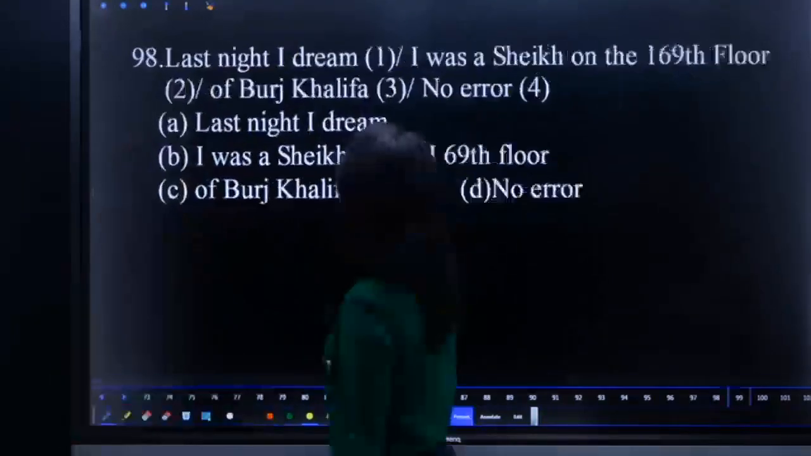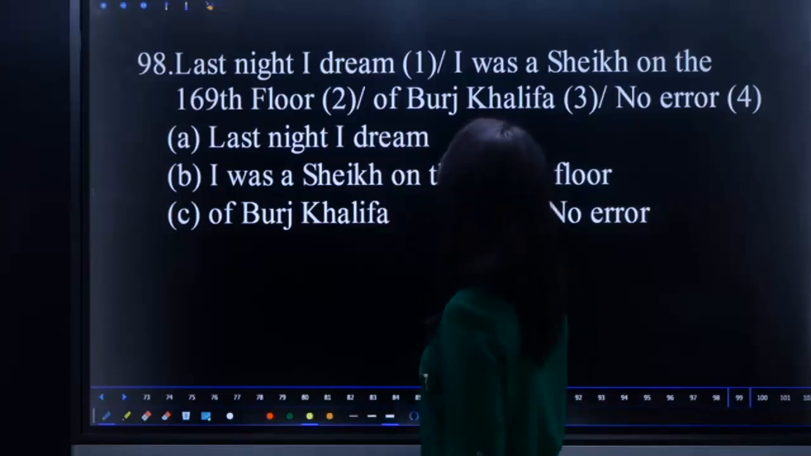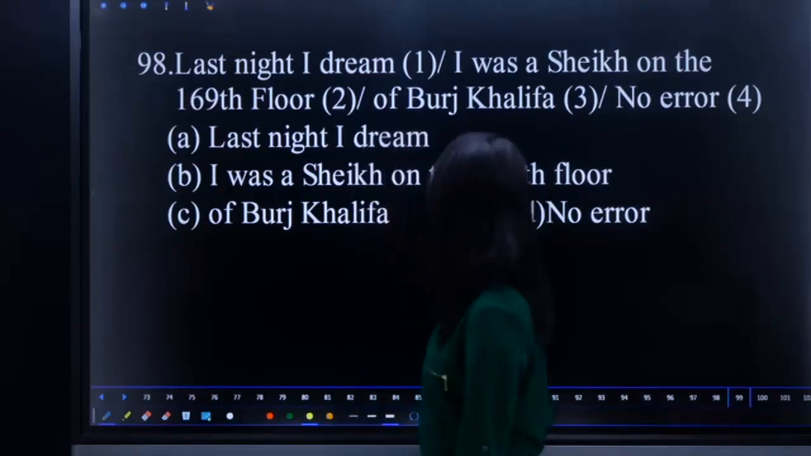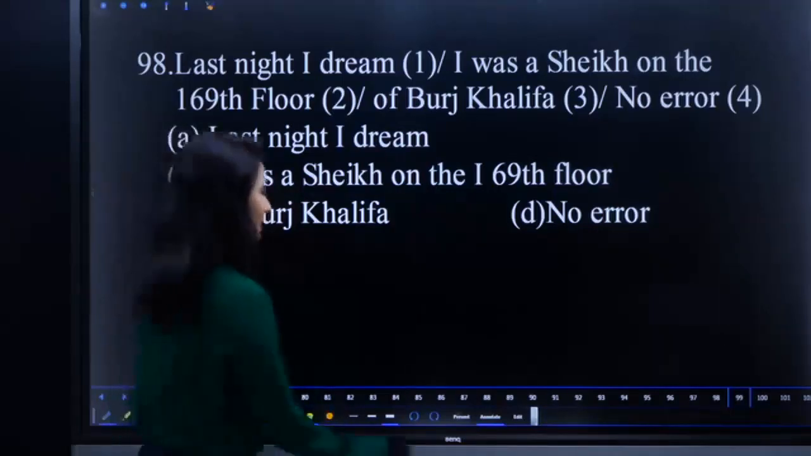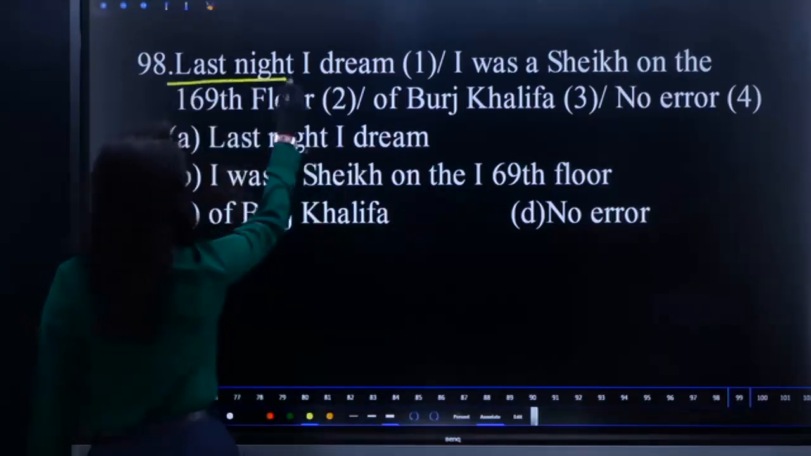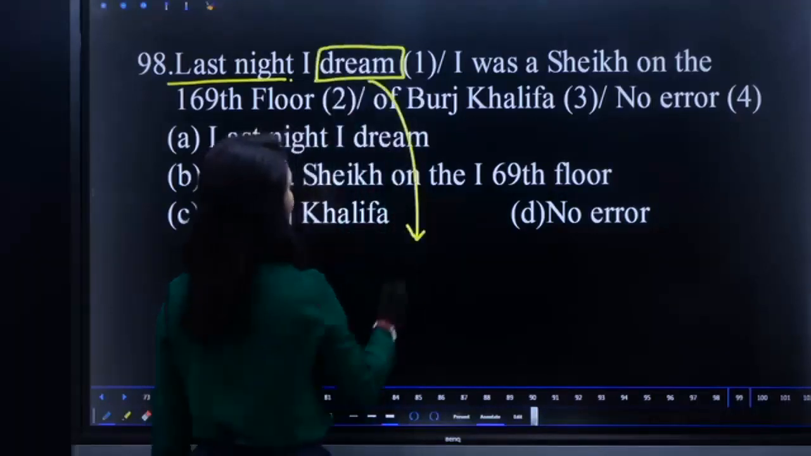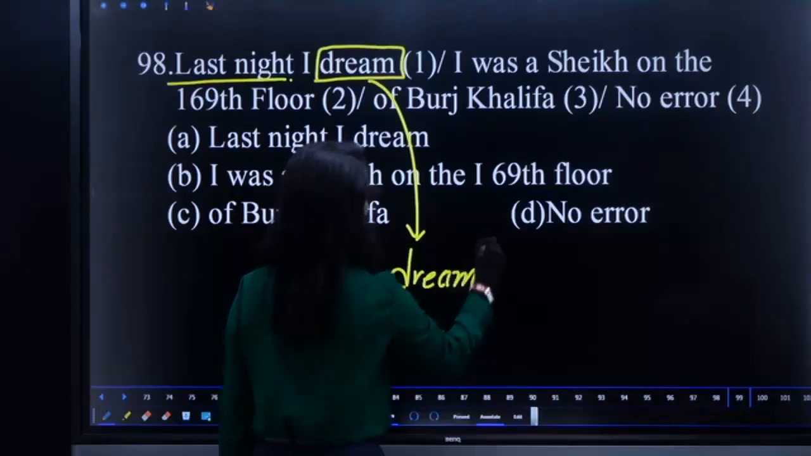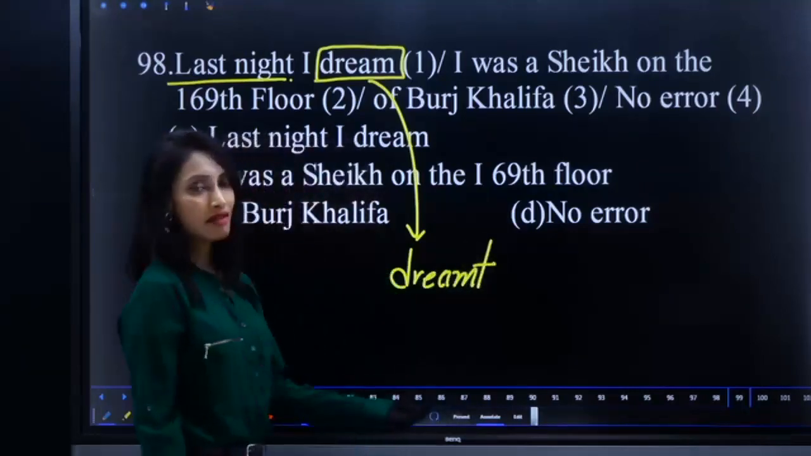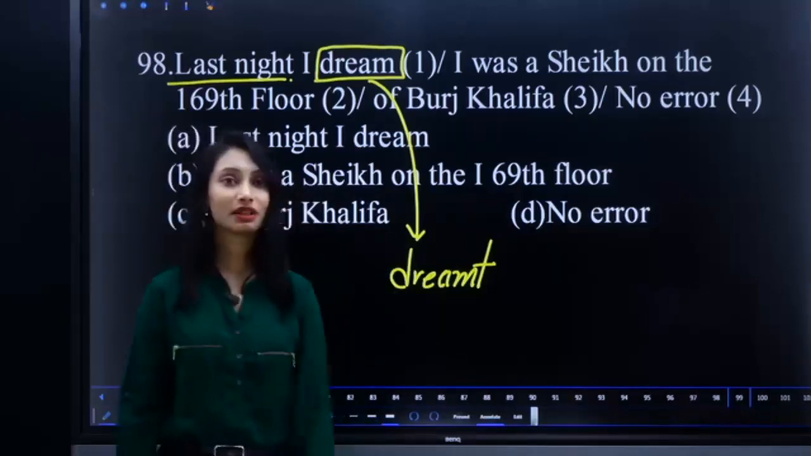Is that clear? Last night I dreamed I was a sheikh on the 169th floor of the Burj Khalifa. Last night indicates past. Then we require the past form. Dream is V1, but we require V2. So it should be dreamt. I dreamt I was a sheikh on the 169th floor of Burj Khalifa. What a great dream you got, right?